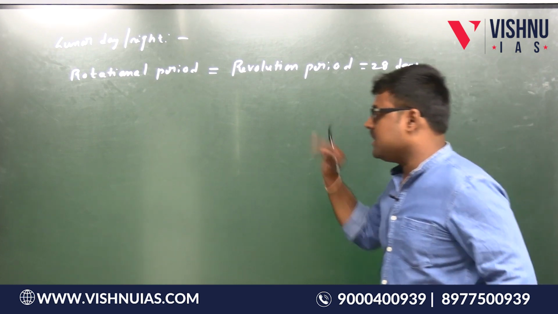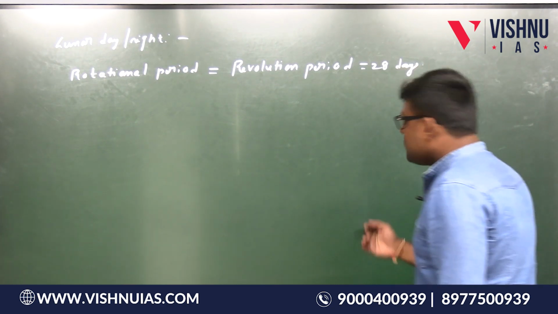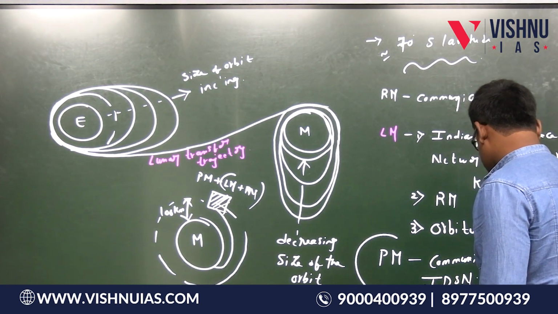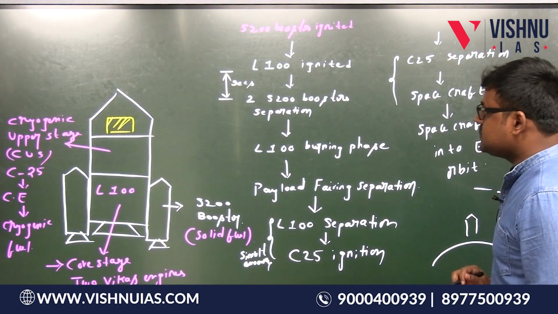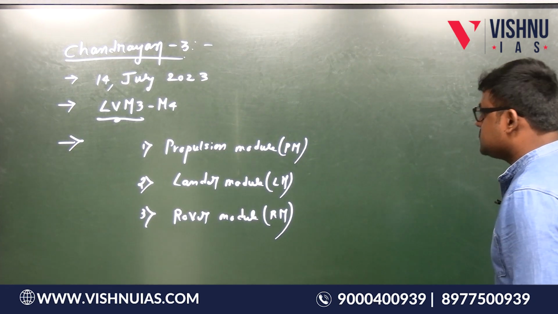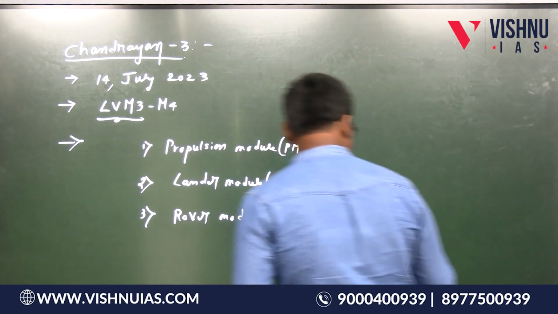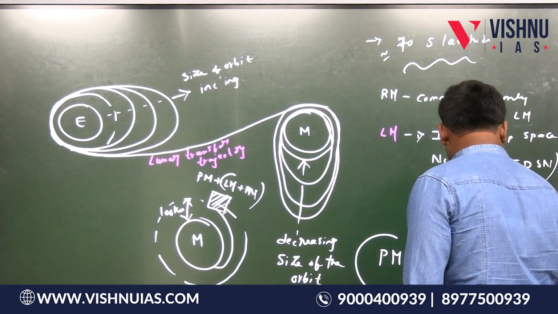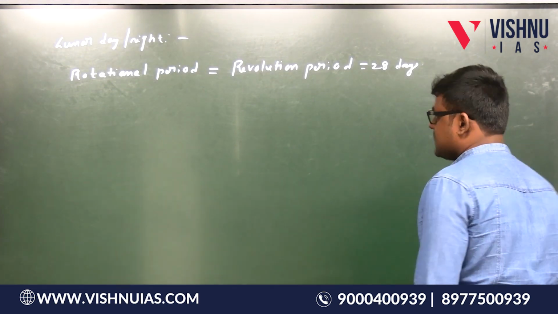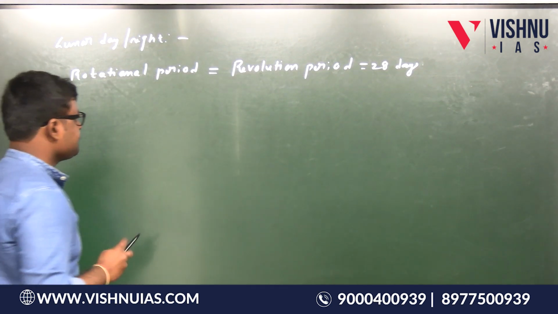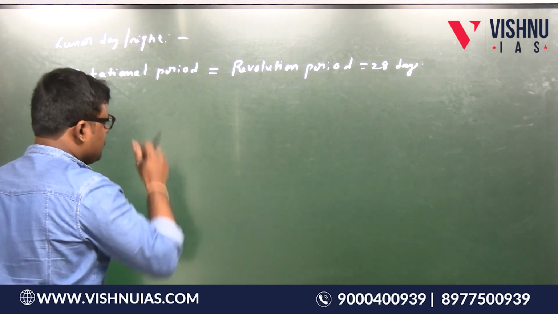Okay, come here. Now, what are the modifications they have done after this Chandrayaan 2 partial failure or partial success? So, under this Chandrayaan 3, what are the modifications? What are the extra features they have done? Not that much into technicality, we'll just explain the concepts which are relevant to us.